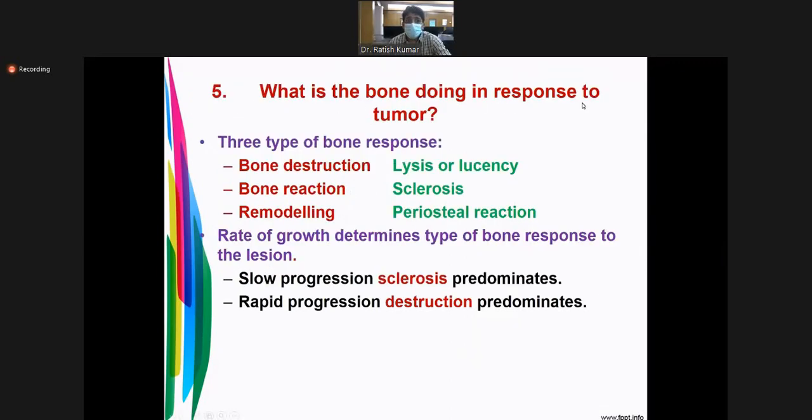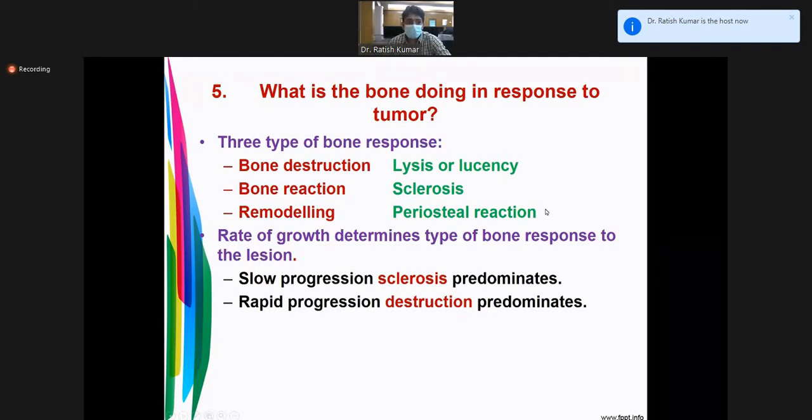What is the bone doing in response to the tumor? Either there will be lysis, it will be eaten away, or there will be sclerosis, or there will be periosteal reaction. The rate of growth determines the type of bone response to the tumor. For slow growth, you will find sclerosis. Rapid progress causes destruction.